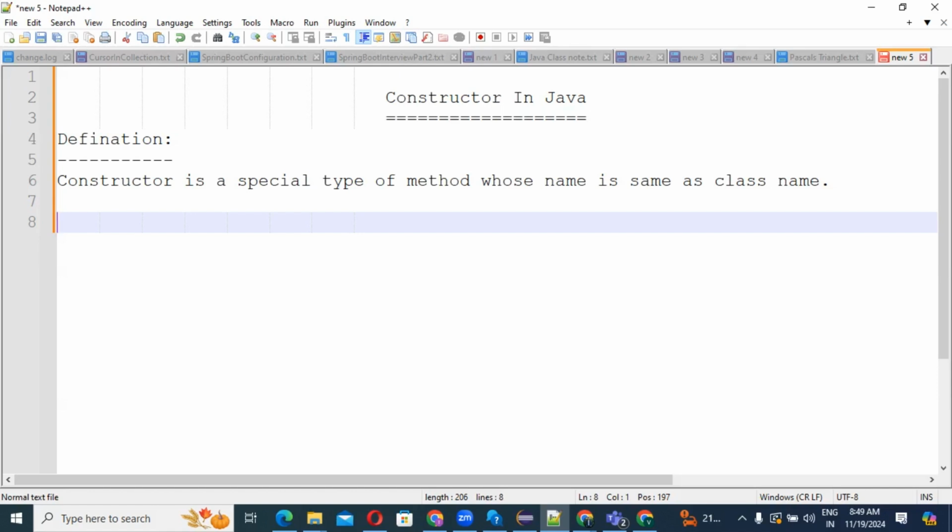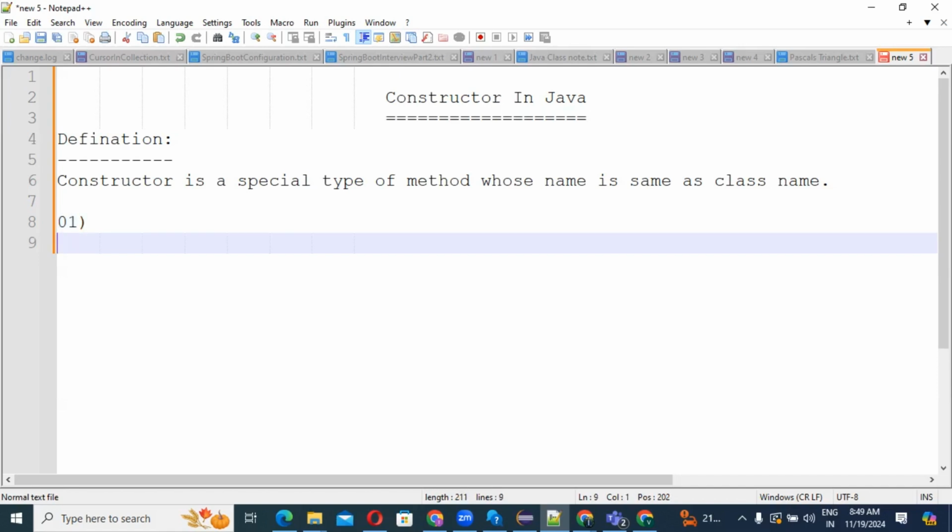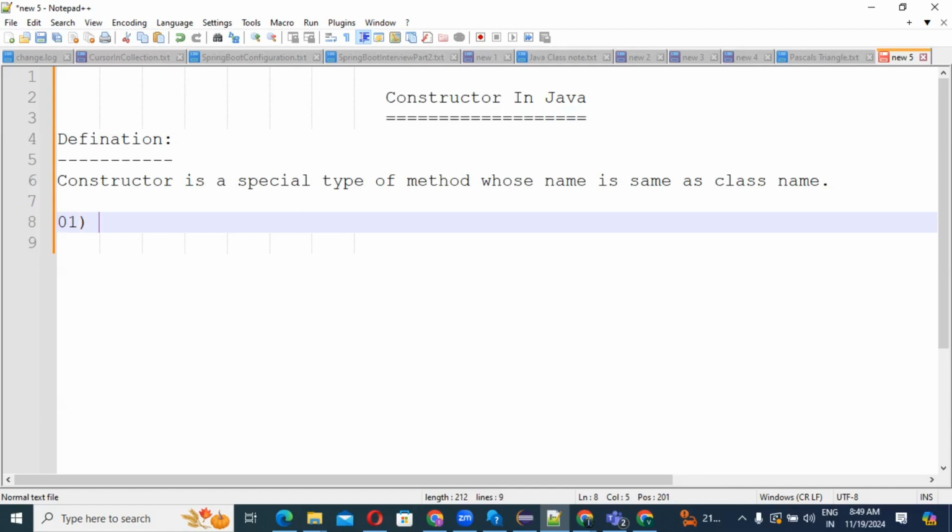So guys, this is the first point we should know, why this is special. See, guys, the first thing, the main purpose of constructor is initializing the object. What, guys? The main purpose of constructor, what?